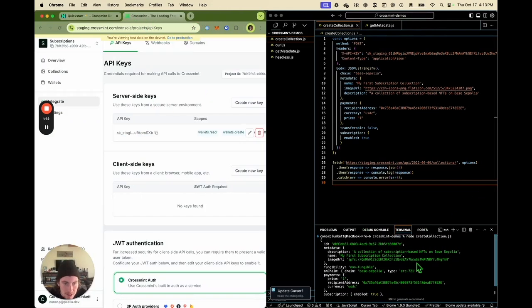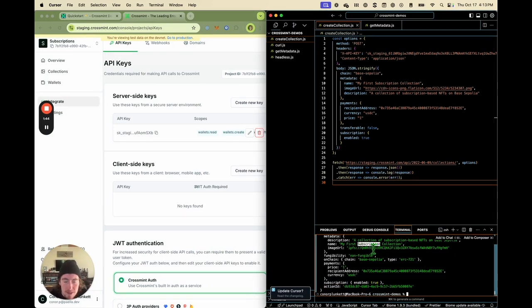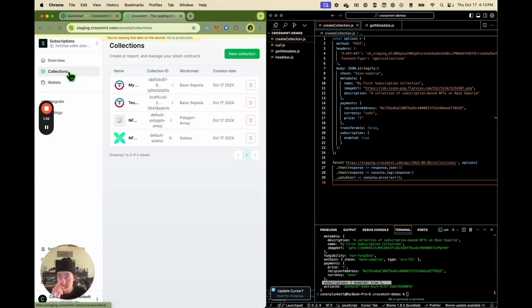So we can see here, we have the ID of our collection, some of the metadata for it, right? First subscription collection. And then this important piece, subscription enabled is true. And if we go to our project, and we look at the collections, we can see one that we just made today. So we can see DB93, DB93. We're ready to go.